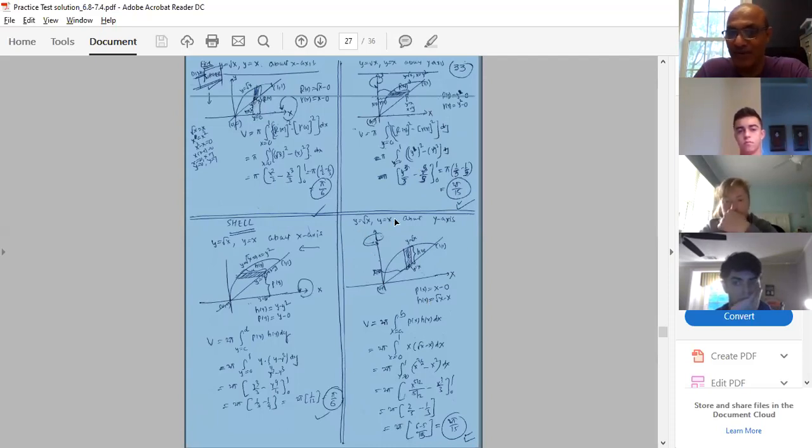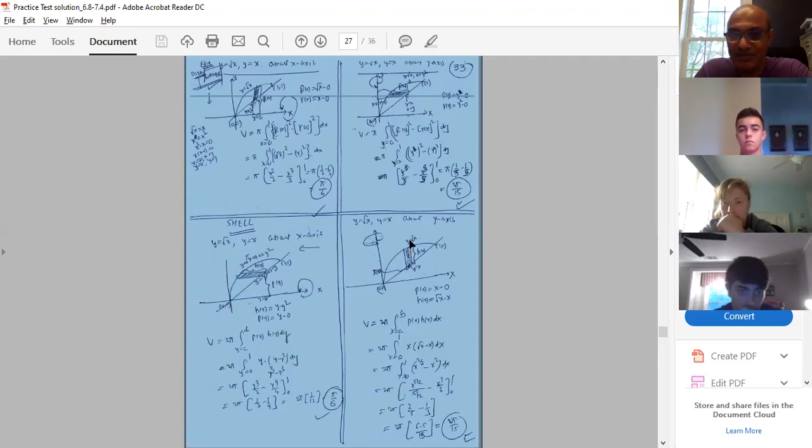y equal to root x, y equal to x about the y-axis. Now the axis of revolution is my y-axis. I'm using the shell method, meaning my strip must be parallel to the axis. Parallel means I don't have any other choice. I have to draw the vertical strip. Vertical strip means I am integrating my function with respect to x, right? That means everything should be a function of x.